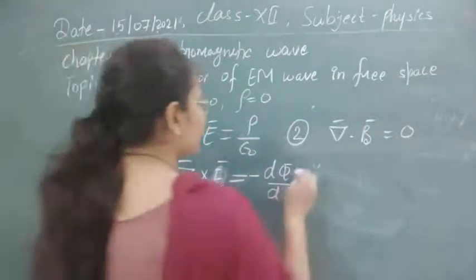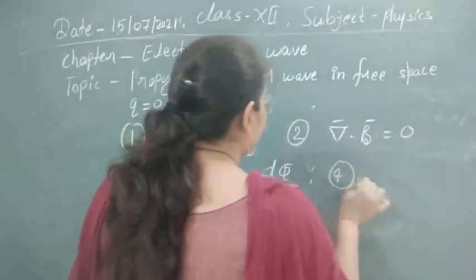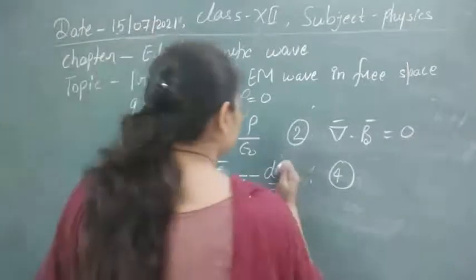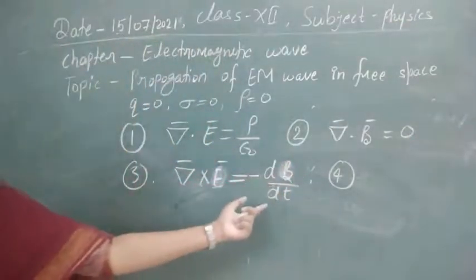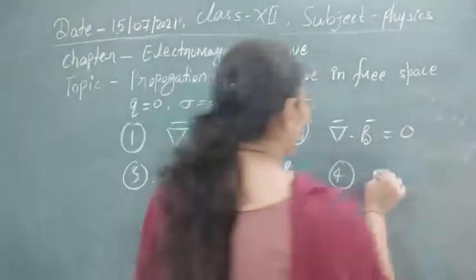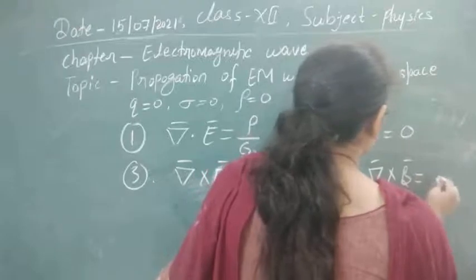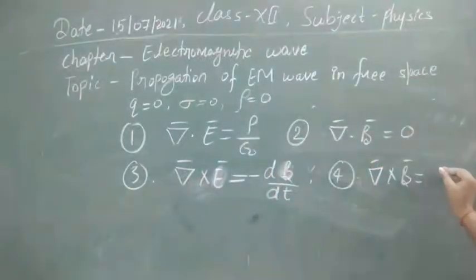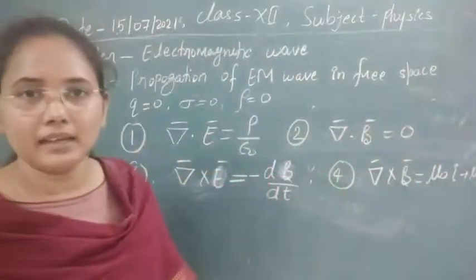And here also you can write this down; if you solve it, you will get dv by dt. Then the fourth one, if you solve it, will be del cross B equal to the first term, mu 0 I, and the second term for the displacement current, as in the integral equation.